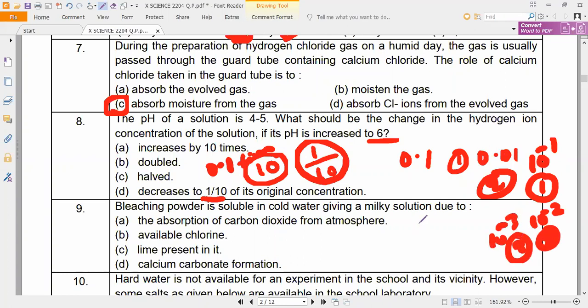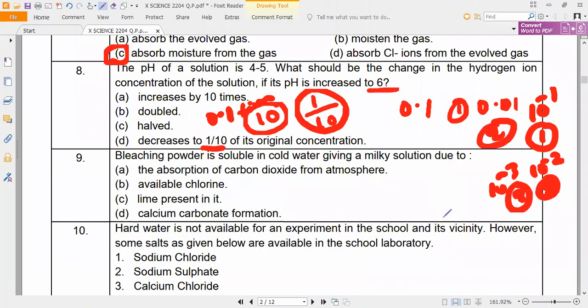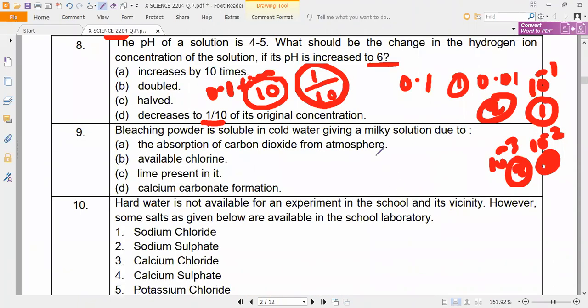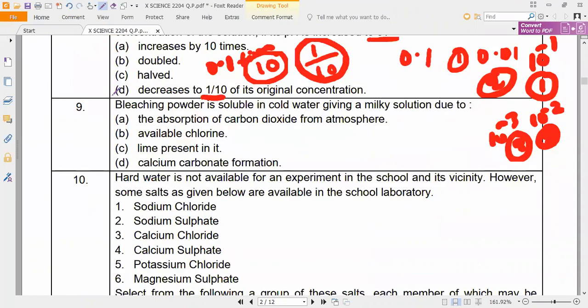I taught you, do you remember? Whatever value they ask, the same concept applies. So option D is the correct answer.